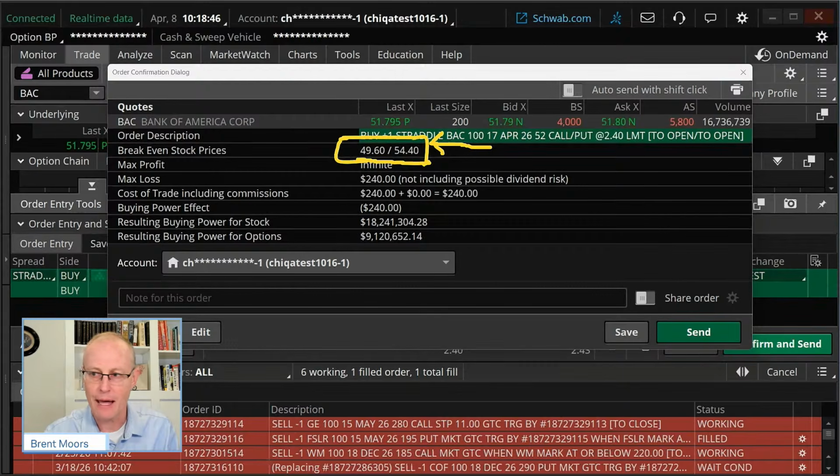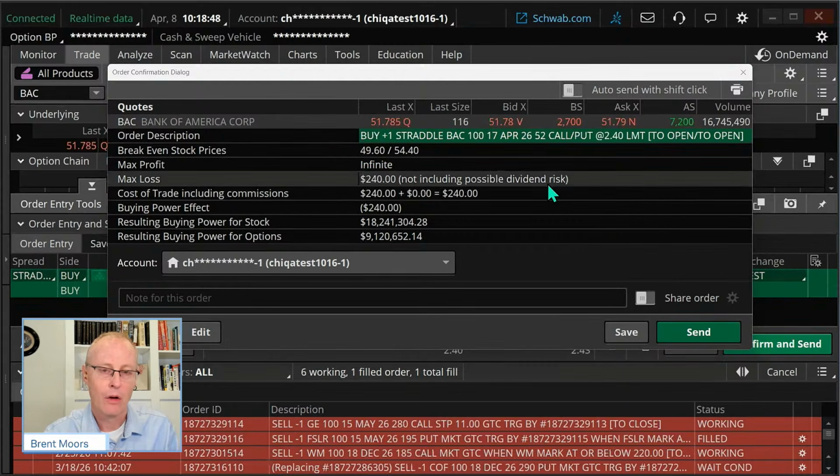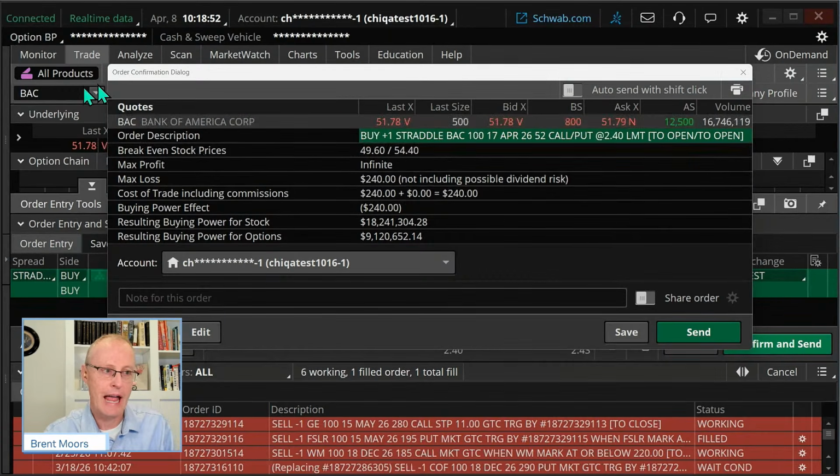Now, how do we manage this trade? Well, typically we're going to manage this trade by, as soon as earnings comes out, getting out of it. Now, let's just say the stock went down on earnings. As we mentioned, if the stock goes down, we'll probably be making money, significantly at least, on the put.